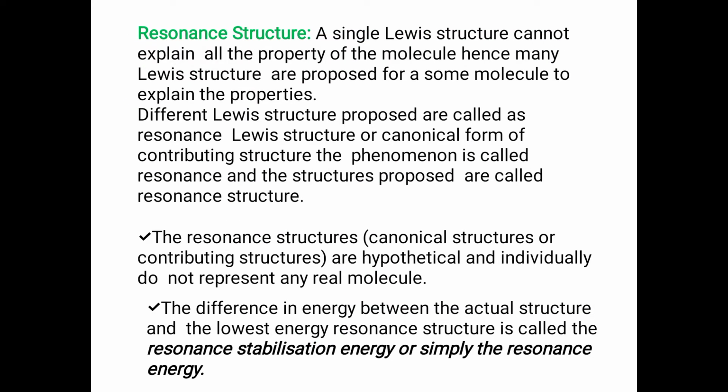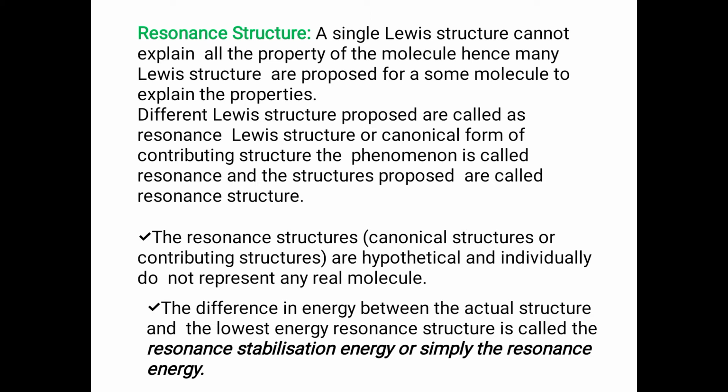Resonance effect or resonance structure. That is, a single Lewis structure cannot explain all the properties of the molecule. We have seen this type of Lewis structure in chemical compounds and molecular formulas, where a molecule can have different Lewis structures. One property, for example the boiling point, may be explained through one Lewis structure, while the melting point may be explained by another Lewis structure.